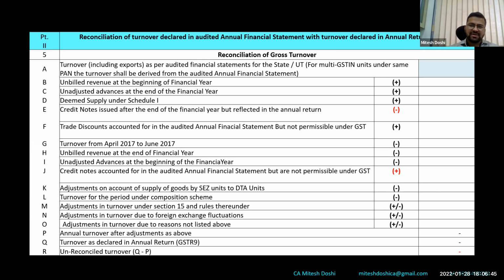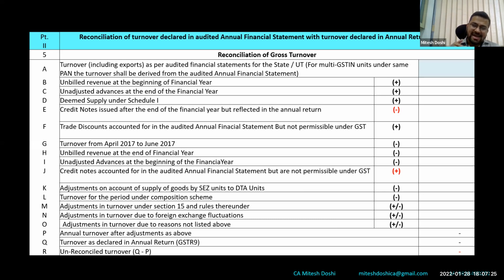The continuous supply of service is basically receiving the consideration in parts and supplying the service in parts. So it's a continuous supply wherein billing would be done in parts. In the construction industry, since a project generally takes 3 to 5 years, the revenue recognition as per income tax and as per other laws is different. So let's say in the construction industry, 1 crore is booked as revenue as per Ind AS. However, as per GST, there's no turnover because it has not been billed. The trigger, the time of supply, has not arisen, so therefore the bill has not been issued as of now.